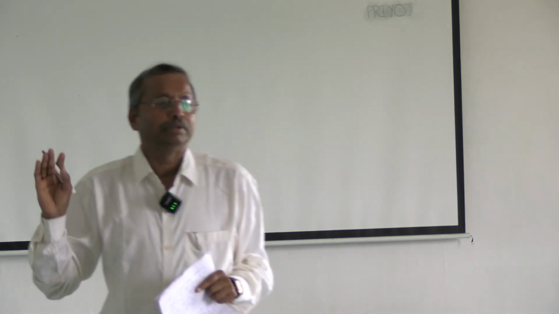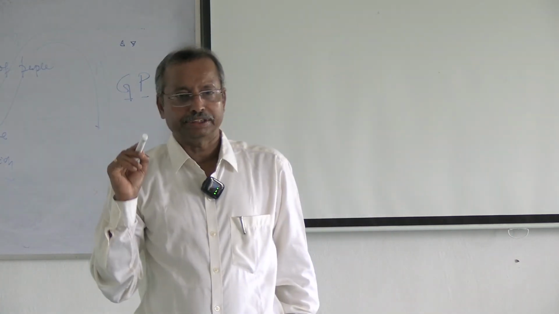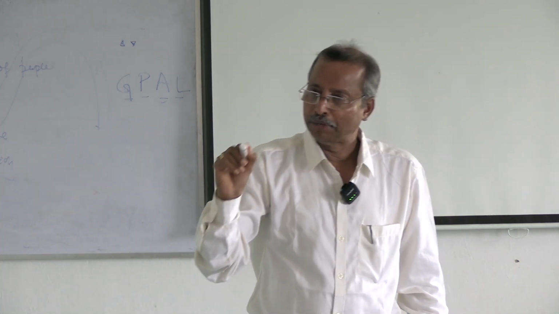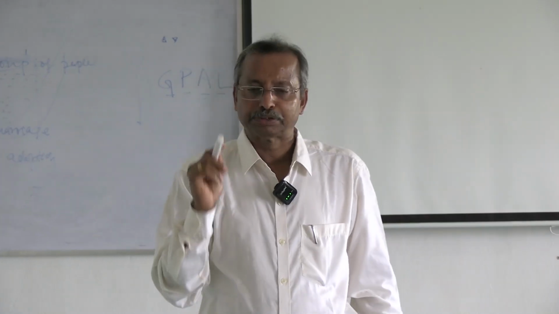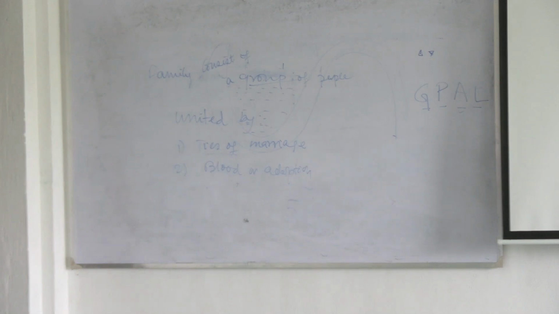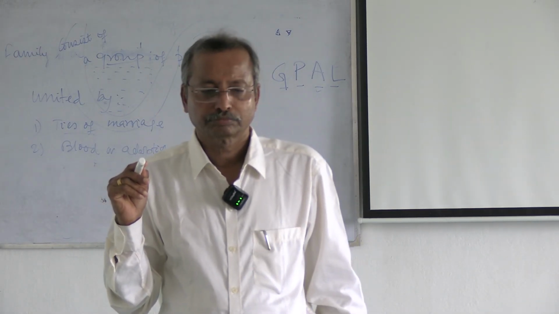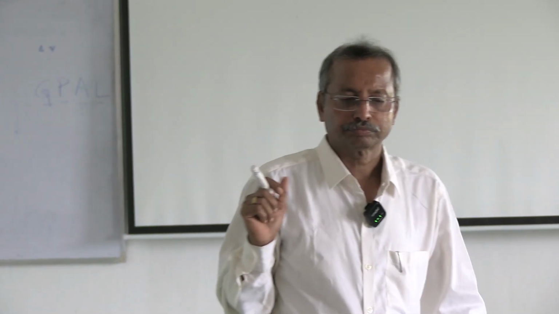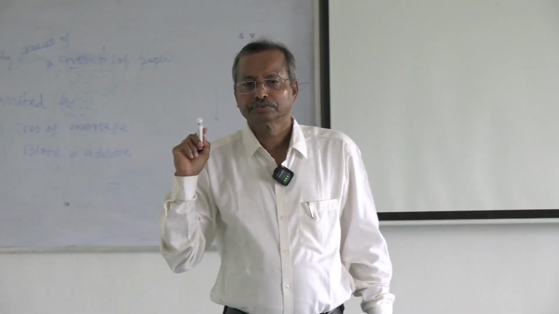Let me repeat. Family consists of a group of members united by ties of marriage, blood or adoption, who constitute a single household, and interact among themselves in their respective social status or roles and relationships. Is it clear?